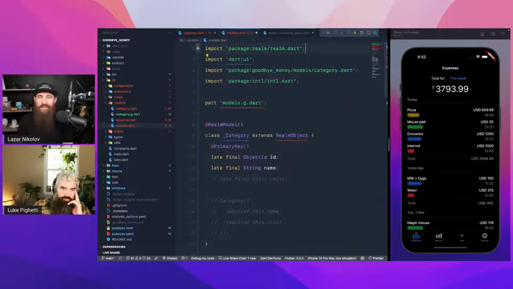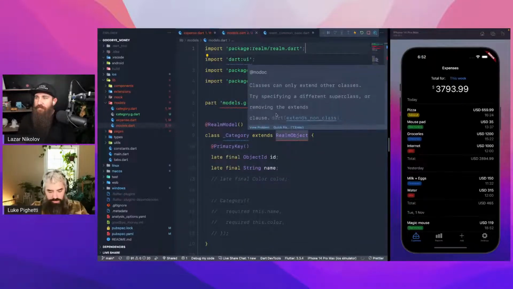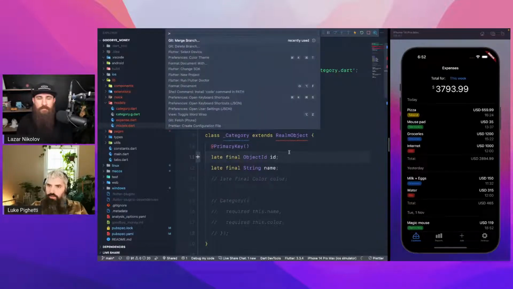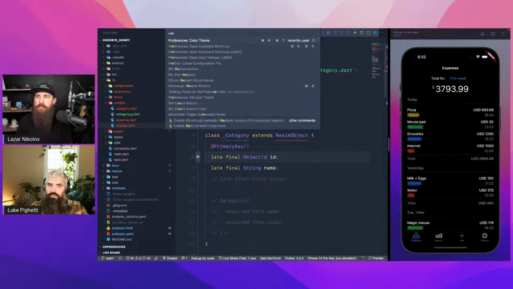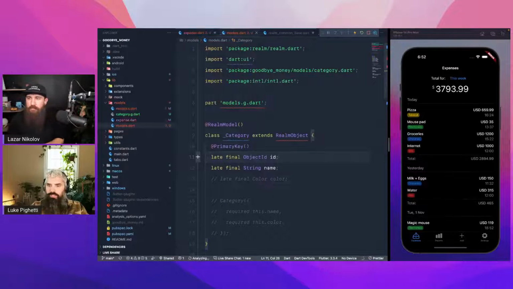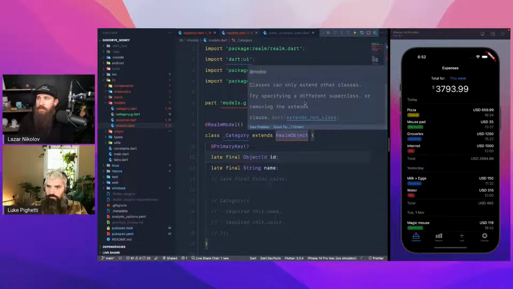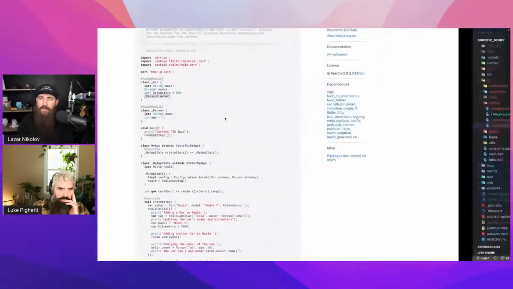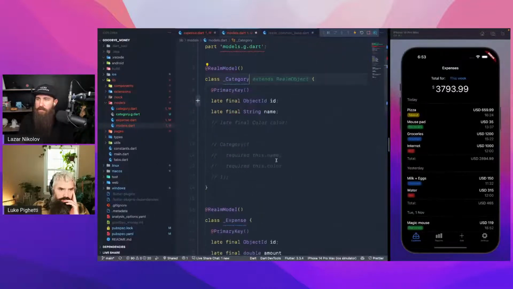Right, so that's really weird. Now, one thing you can do in VS Code is if you open your command palette, you can do restart analysis server for Dart, and that should give it a kick in the pants if it needs it. Nice. Classes can only extend other classes. Try specifying a different superclass or removing the extends clause. We don't actually need the extends, yeah, in this case, when we keep them in the same file.